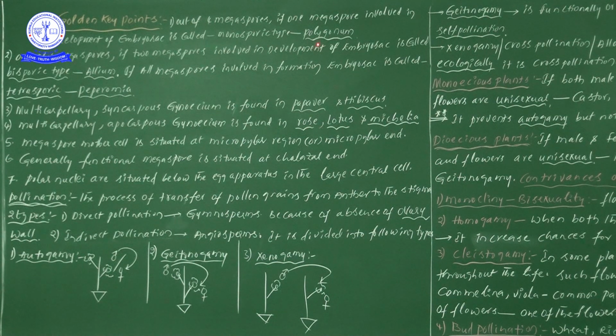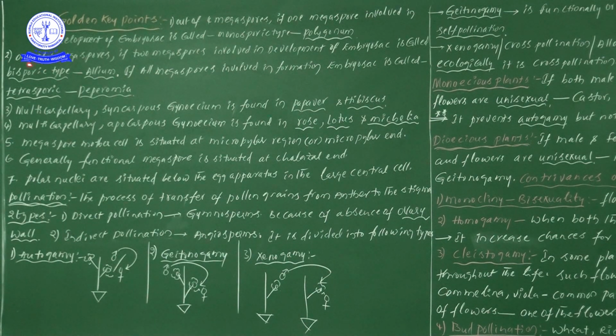That kind of embryo sac development we call the polygonum type, because the scientist Strasburger discovered monosporic development of embryo sac in polygonum plants. That's why this type is also taken as polygonum type. We have already learned it. Today onwards, what are the main important points?